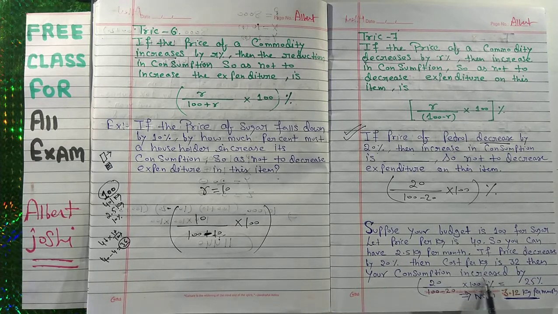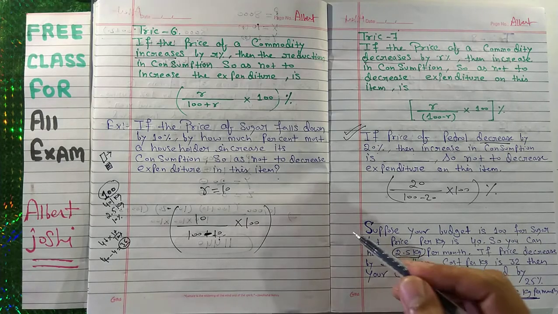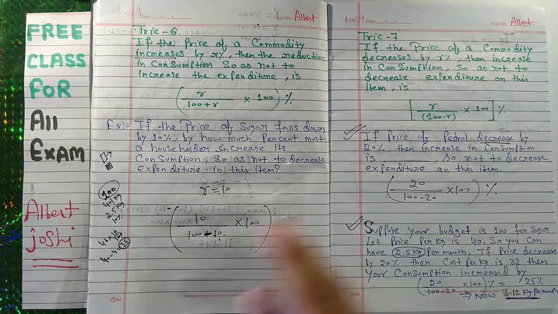Then your consumption increases by 20 upon 100 minus 20 into 100, that is 25%. Now you can buy 3.12 kg per month. Before, your total consumption was 2.5 kg per month. Now you can buy 3.12 kg per month with this 100 rupees. So this is the best example to understand this problem.